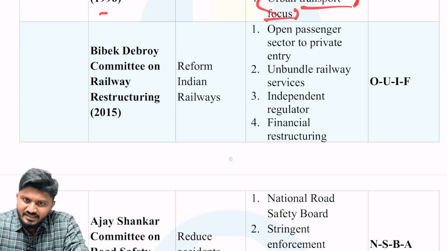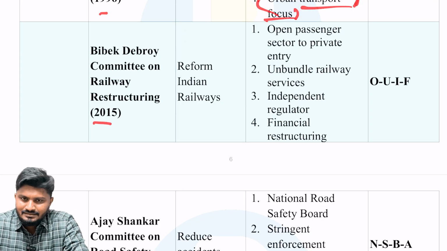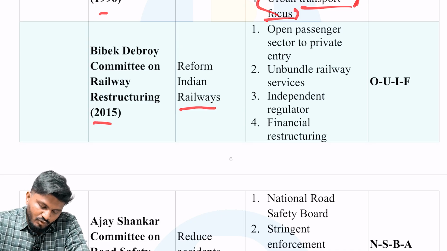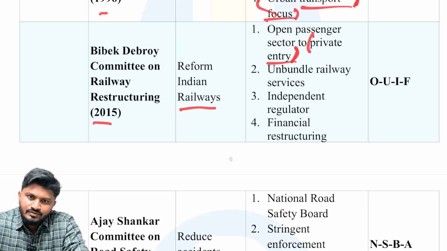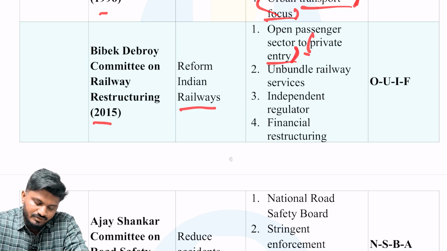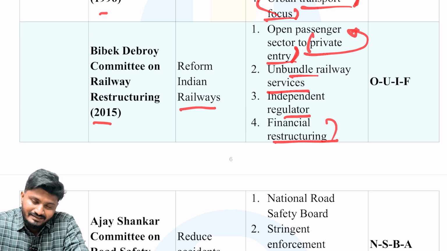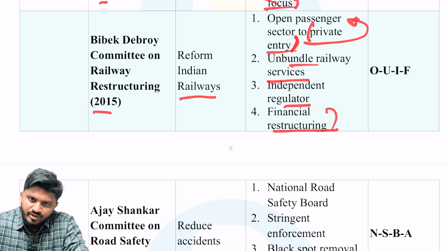Next is Bibek Debroy Committee on Railway Restructuring, a very important committee. This is very old news, but still very relevant to this day as well. The aim was to reform Indian Railways. The recommendations were to open the passenger sector to private entry, unbundle railway services, independent regulators, and financing restructuring. All these recommendations are provided by the Bibek Debroy Committee.